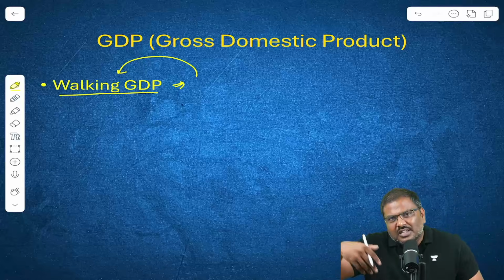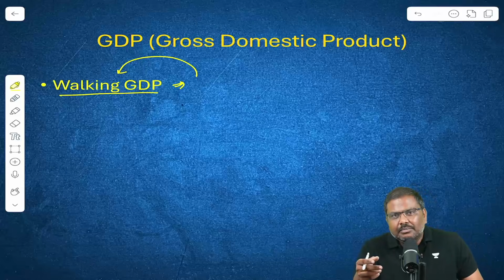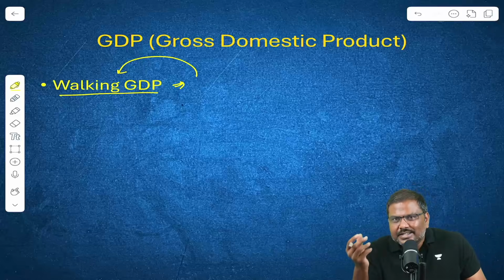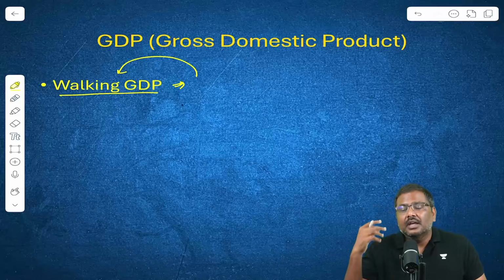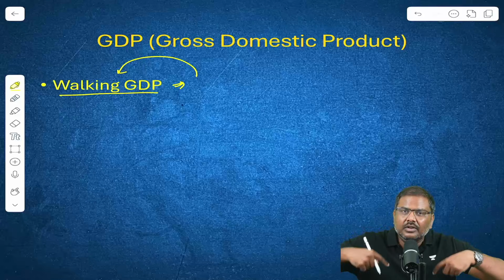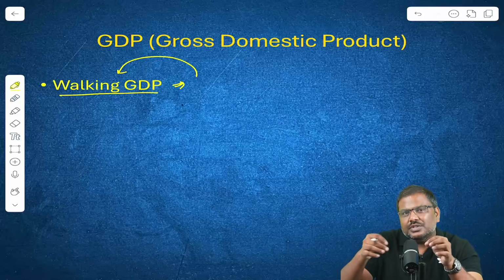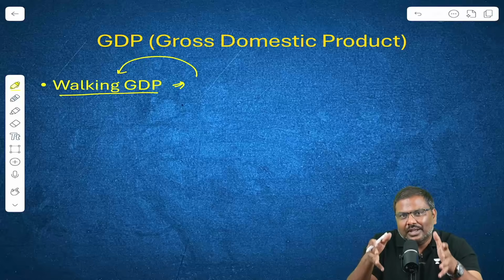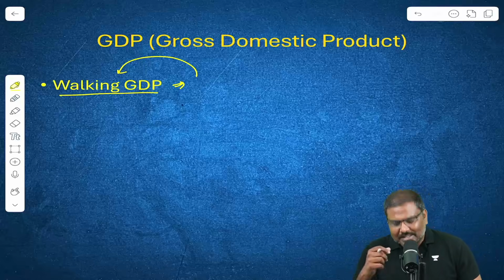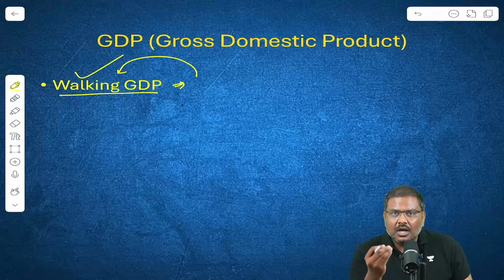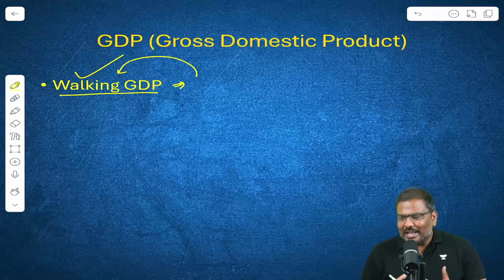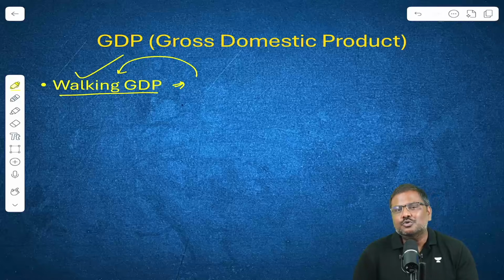The demand for transportation increases. The demand for hotels, food, etc., increases. It contributes to a great increase in the goods and services which are consumed during these concert days. That's the reason she is being referred to as walking GDP. So these are the different types of gross domestic product that you are supposed to be aware of.